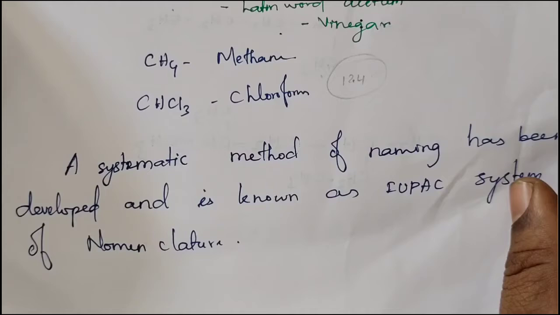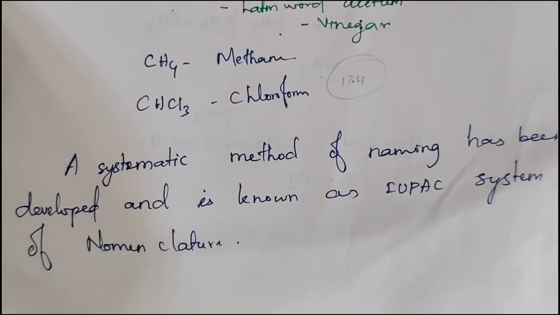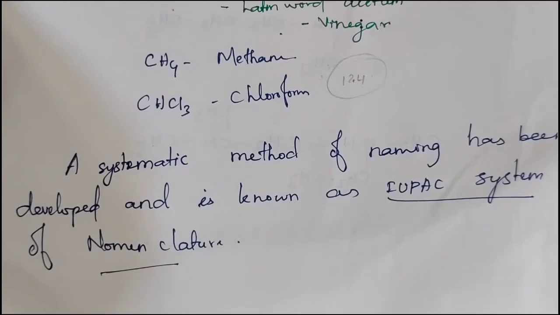A systematic method of naming has been developed and is known as the IUPAC system of nomenclature. The IUPAC system of nomenclature means a systematic naming of organic compounds based on some rules and regulations.